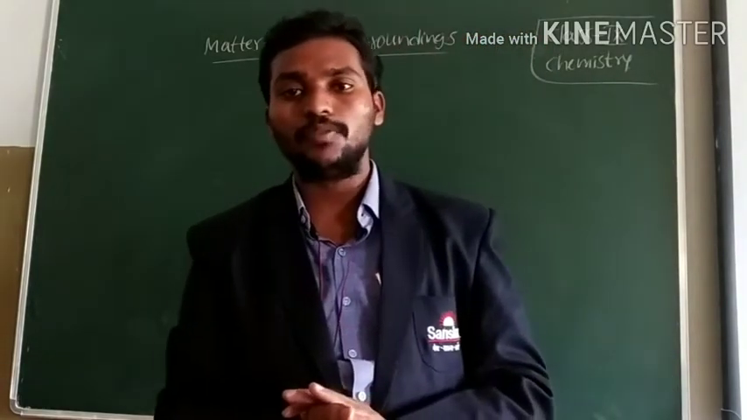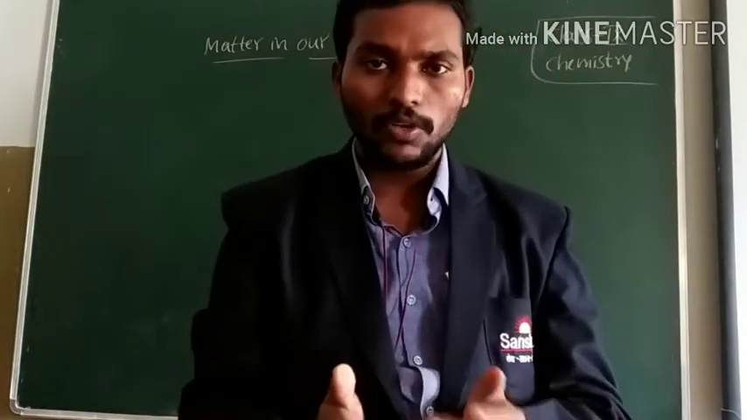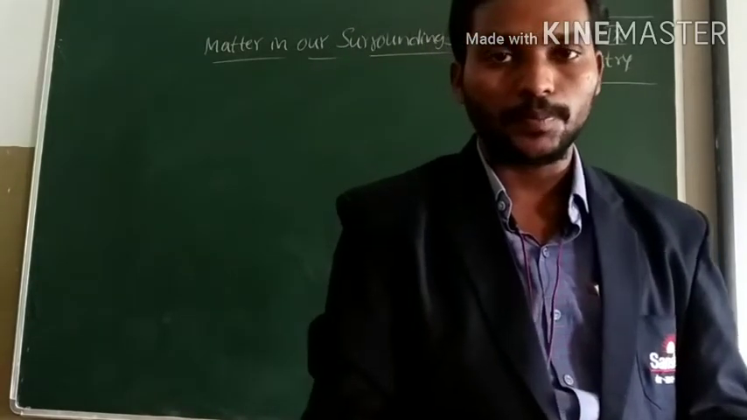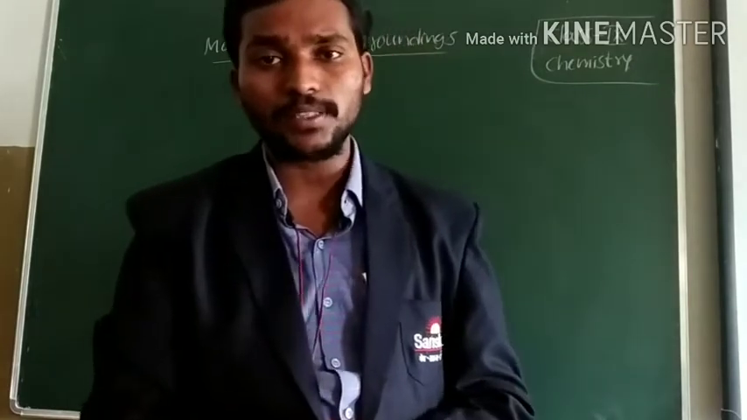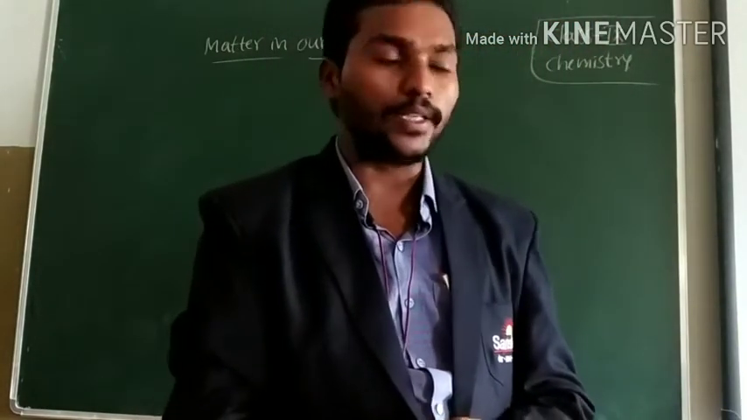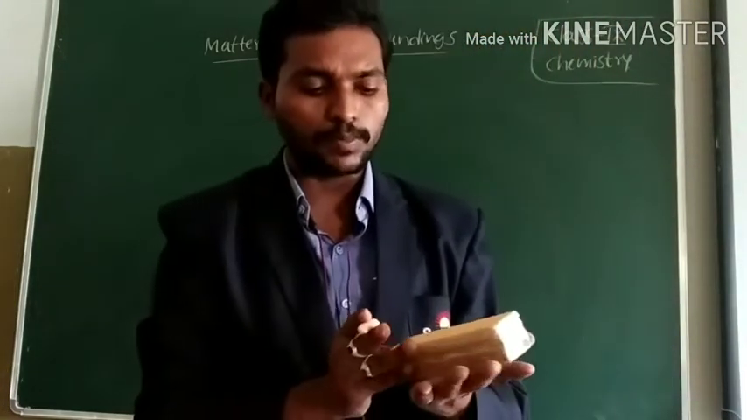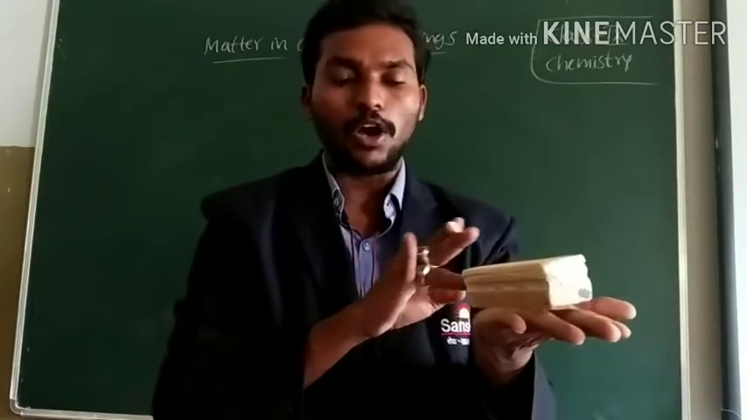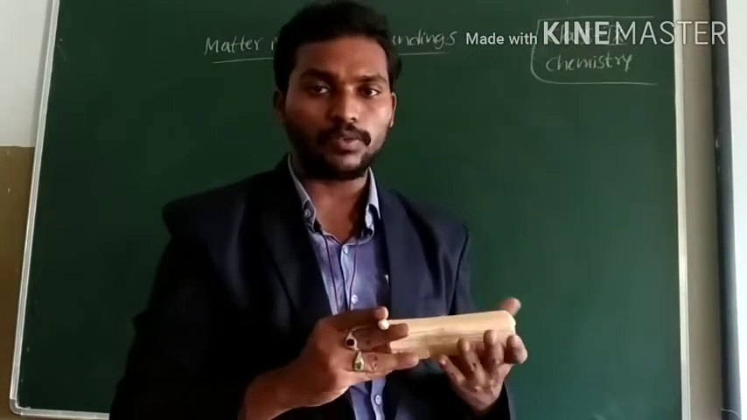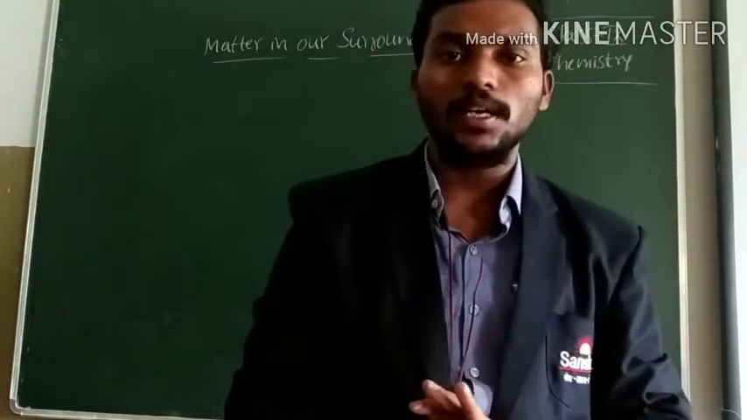Later, Greek philosophers said that matter is made up of tiny particles. In this chapter, we are going to learn the classification of matter and properties of matter. What is matter? Matter means anything which has mass and occupies space. For example, let us consider the duster. The duster has mass, and this is the space occupied by the duster. The space occupied by the duster is called the volume of the duster. So, matter means anything which has mass and occupies volume.